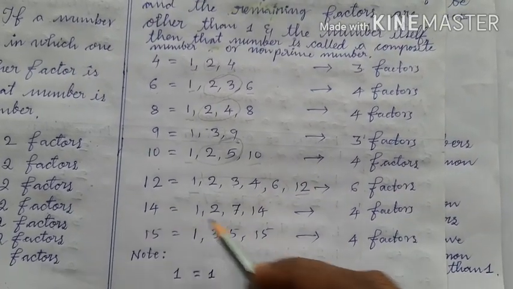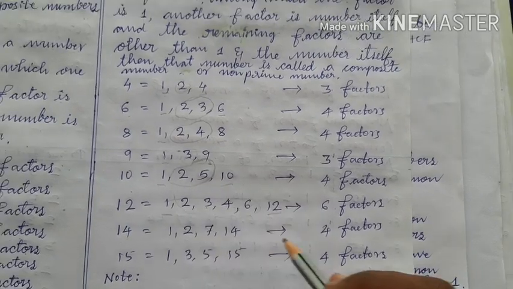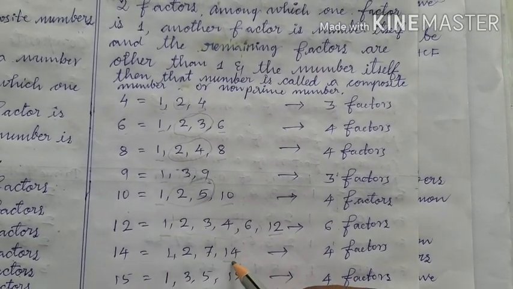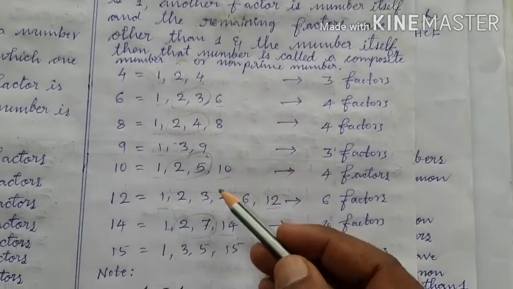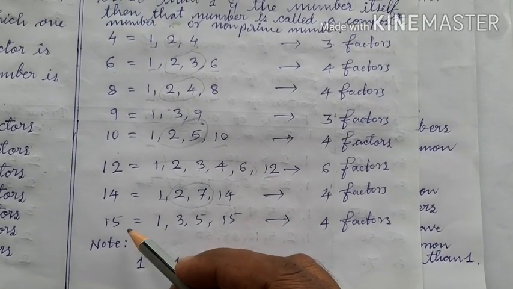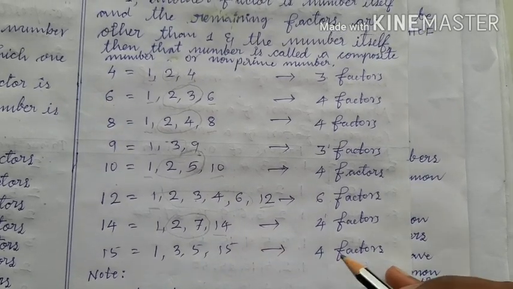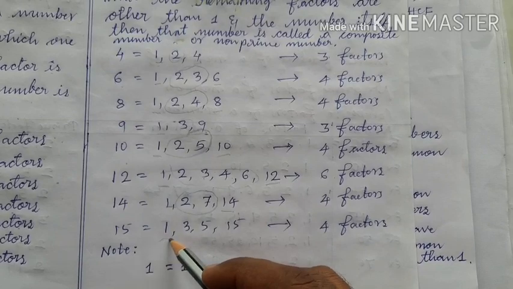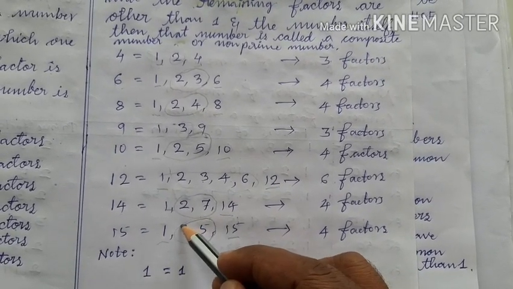Similarly, children, 14 is a composite number or non-prime number because it has 4 factors. One factor is 1, another factor is the number itself, and these 2 and 7 are the remaining factors. Okay? 15 is a composite number or a non-prime number because it has 4 factors, means more than 2. One factor is 1 and another factor is 15, and 3 and 5 are the remaining factors.